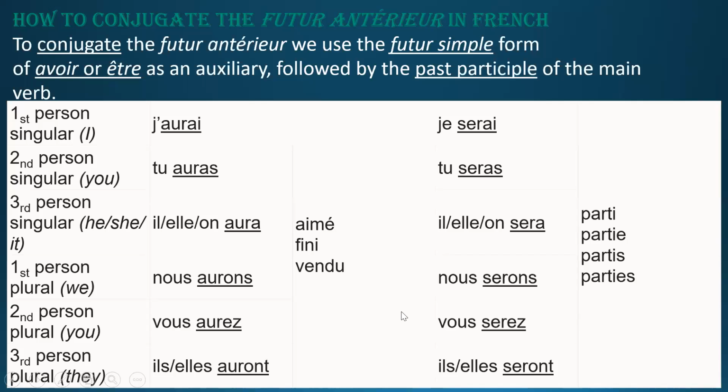Now, how to conjugate the future anterior tense in French? It is very simple. We just have to take the future simple form of avoir or être as an auxiliary, followed by the past participle of the main verb. Clear? So now être and avoir will go according to our rule of past tense.